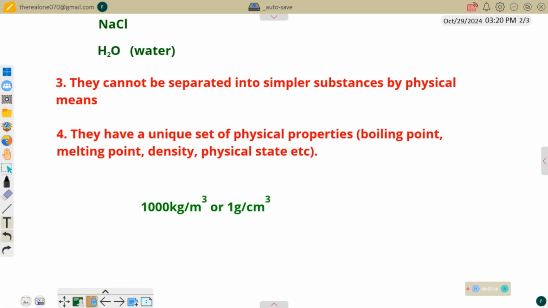So good examples of pure substances are elements and compounds. Both elements and compounds are pure substances. Why is a mixture an impure substance? So let us define each one of element, compound, and mixture briefly in this video.